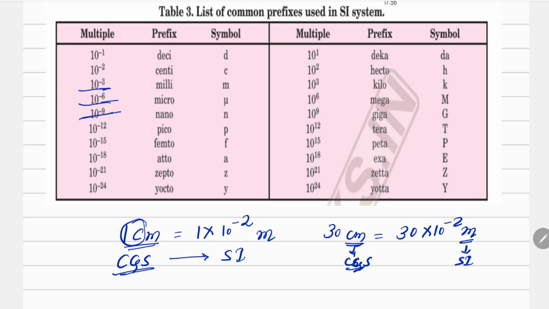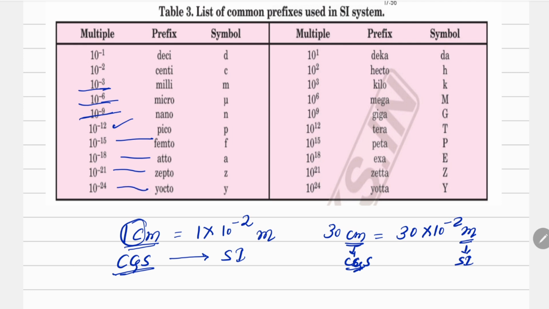Now we are talking about nanotechnology a lot. Whatever kind of research we are going to do, the size is going to be 10 raised to power negative 9. That is why it is nano. Then there is pico, 10 raised to power negative 12, femto, 10 raised to power negative 15, atto, 10 raised to power negative 18, zepto, 10 raised to power negative 21, and 24 is yocto.